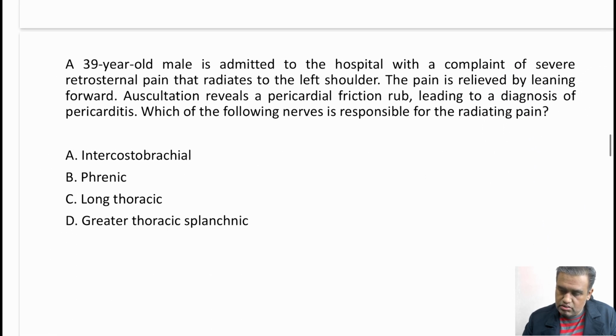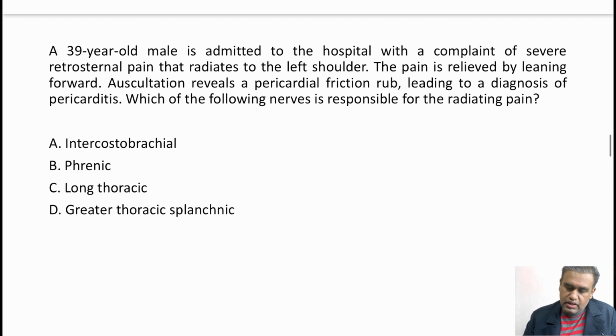Let's see the second MCQ. A 39-year-old male is admitted to the hospital with a complaint of severe retrosternal pain that radiates to the left shoulder. The pain is relieved by leaning forward. Auscultation reveals a pericardial friction rub. So it's a case of pericarditis, leading to a diagnosis of pericarditis. Which nerve is responsible for the radiating pain?